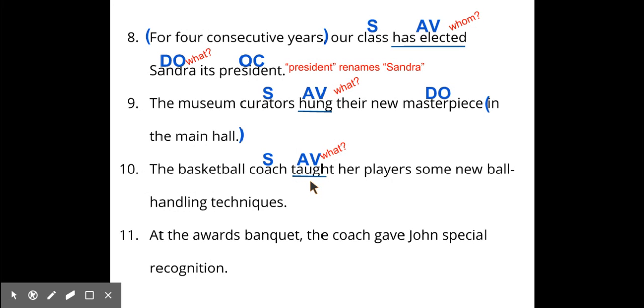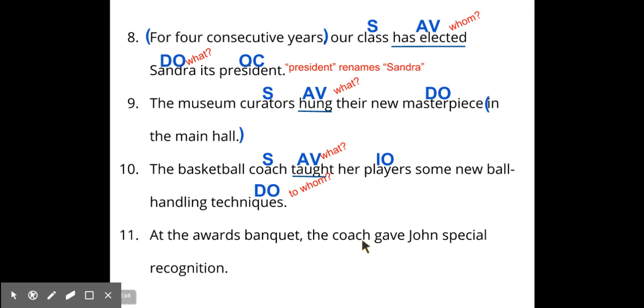Now, this is a little tricky because you could say the coach taught her players, but it really makes more sense to say the coach taught the ball handling techniques to her players. So she taught the techniques to whom? To her players. So players is your indirect object, while techniques is your direct object.